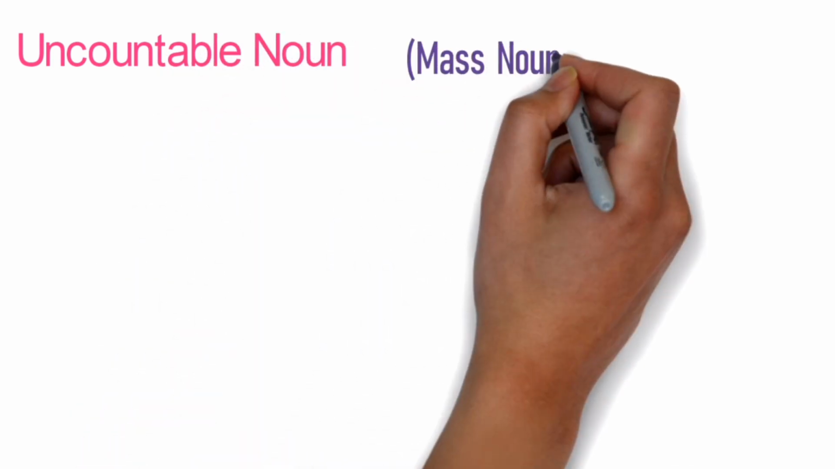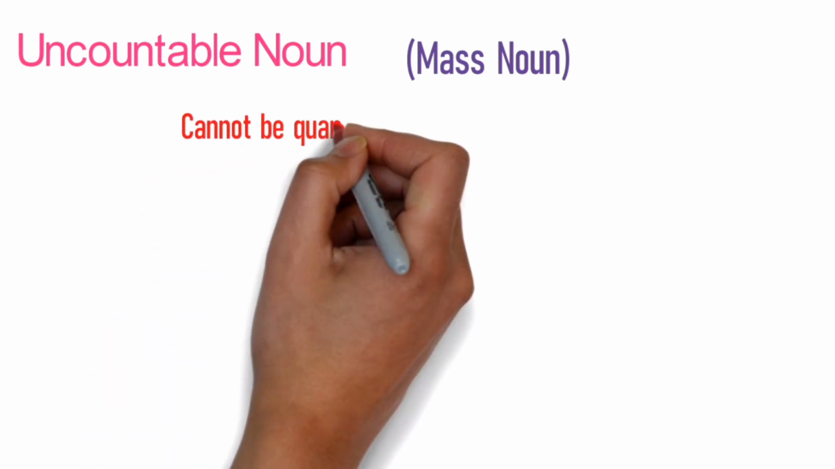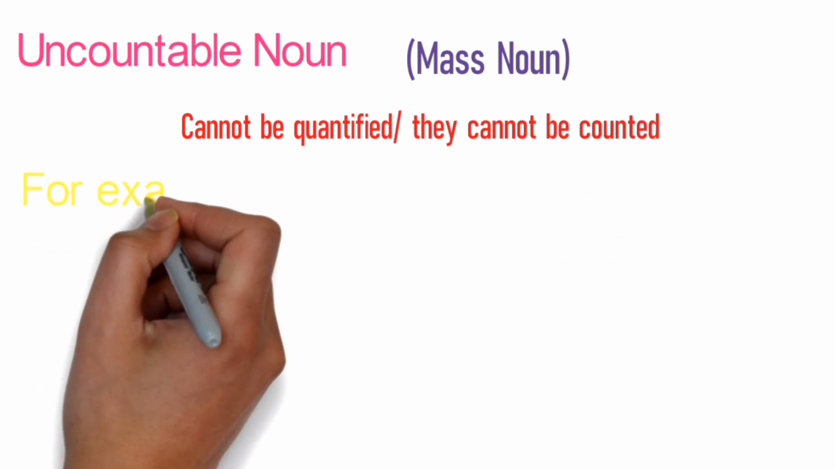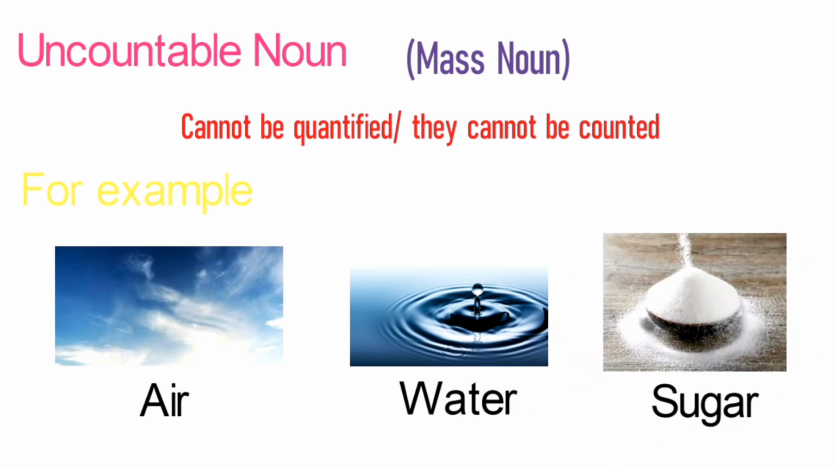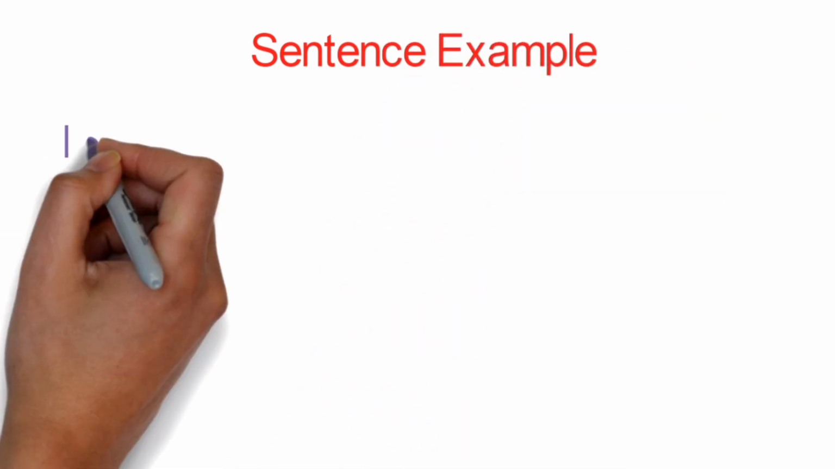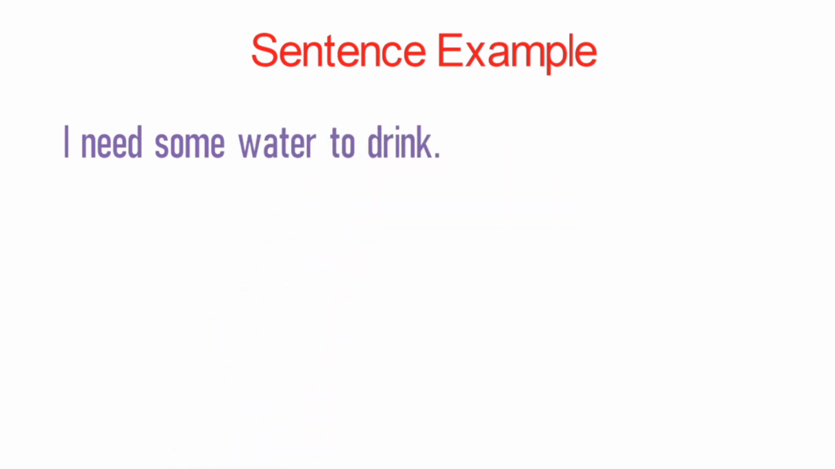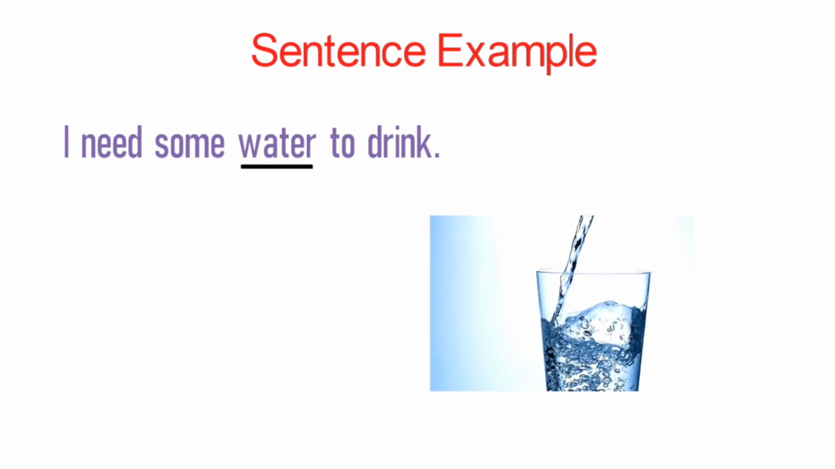Uncountable nouns. Uncountable nouns are also called mass nouns. These nouns cannot be quantified and cannot be counted. For example, air, water, sugar, all these are uncountable nouns or mass nouns. Let's have a look at a sentence example. I need some water to drink. In this sentence, water is an uncountable noun that cannot be counted.